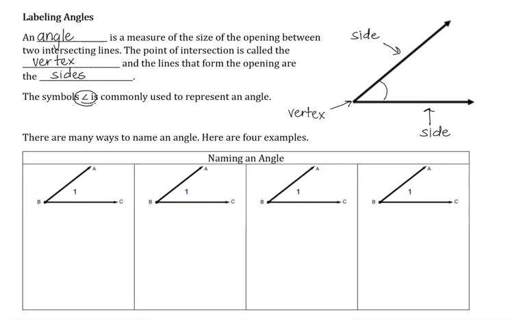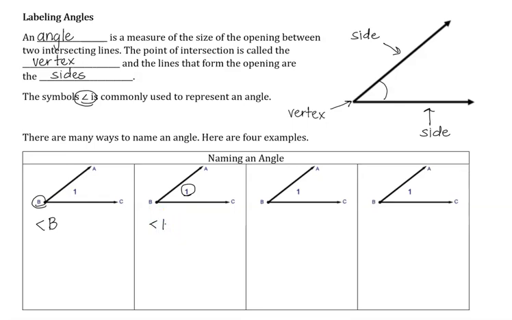One way we can name an angle is by the vertex of that angle. So if I'm going to use the vertex to name this angle, then this would be angle B, because the vertex is at B. Another way that we can name an angle is if there is a number or a letter, which would usually be a lowercase letter, on the inside of the vertex of that angle. So I can name this angle also as angle 1.